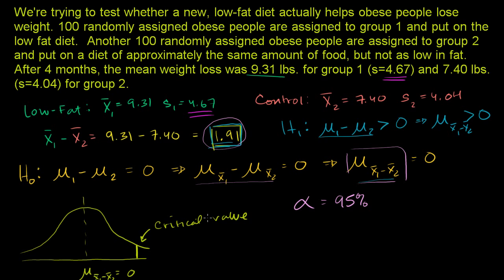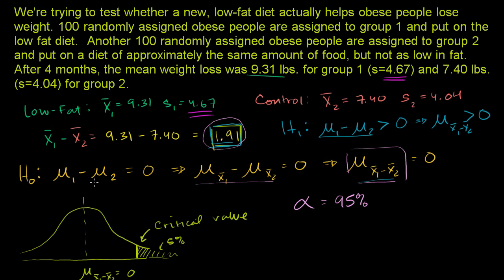The hardest thing in statistics is getting the wording right. There's some critical value here such that the probability of getting a sample from this distribution above that value is only 5%. So we just need to figure out what this critical value is. And if our value is larger than that critical value, then we can reject the null hypothesis, because that means the probability of getting this is less than 5%.